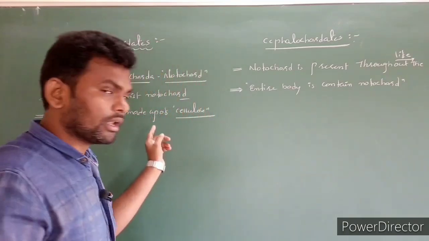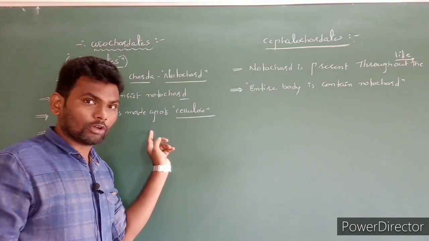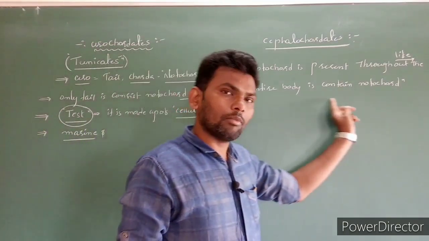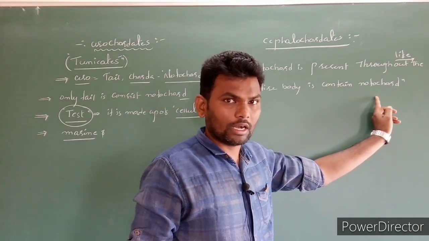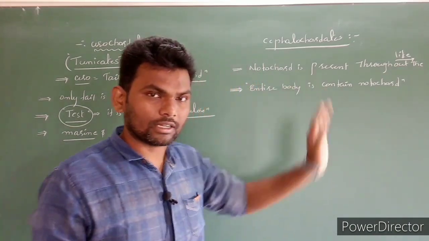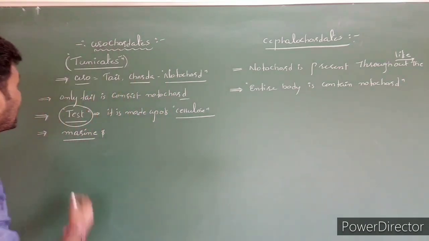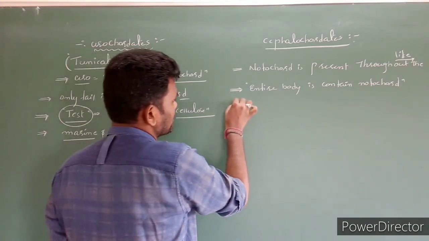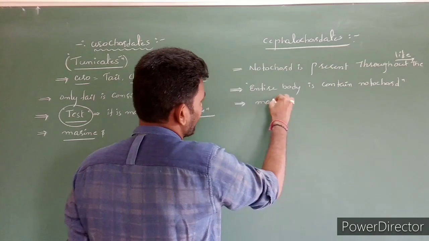In urochordates only the tail contains the notochord, but here the entire body contains the notochord. It means it is more progressive. Clear? Next, it is also exclusively marine.